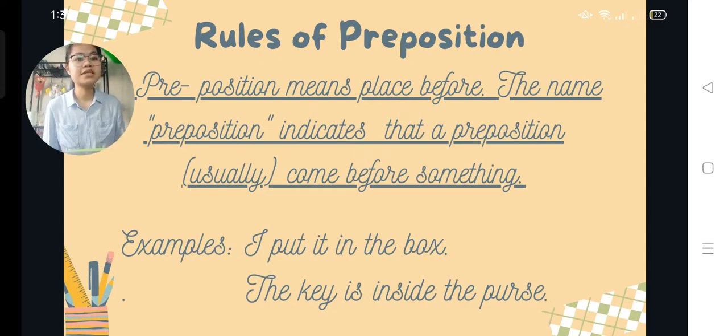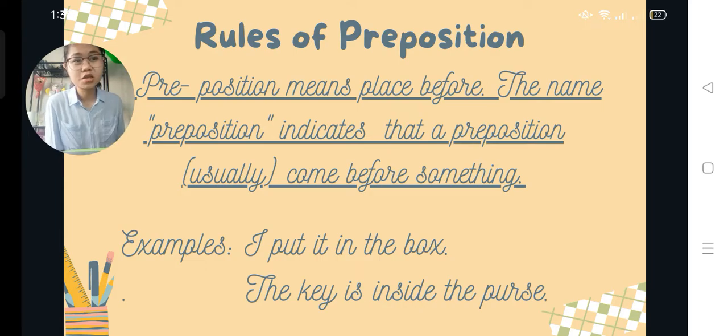First is, I put it in the box. The word in, in this sentence, is the preposition and it has the object box. The object of the preposition, which is box, is placed after the preposition in.